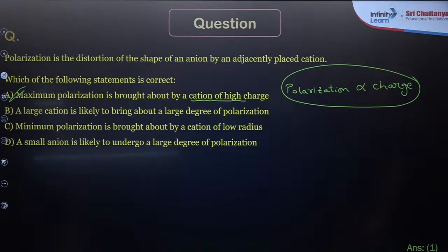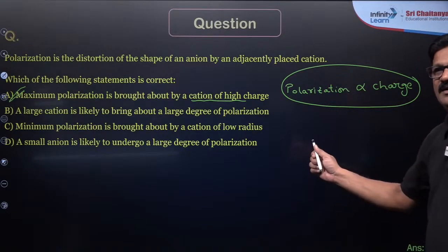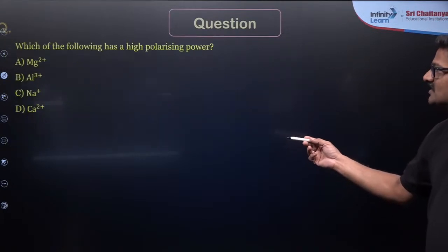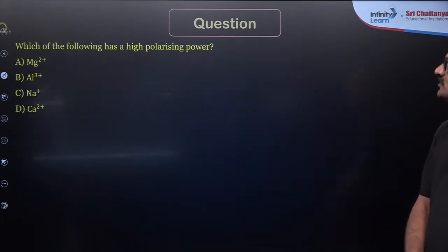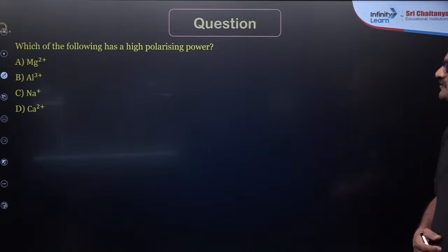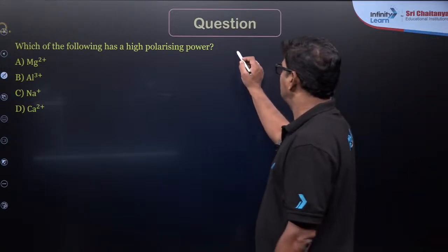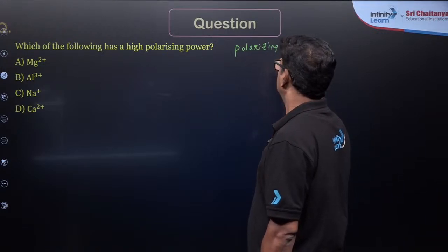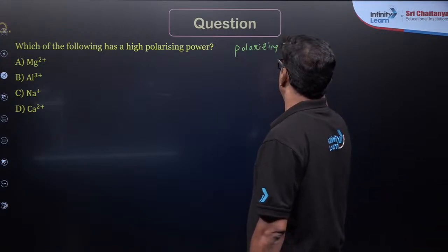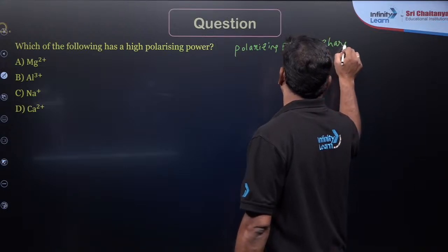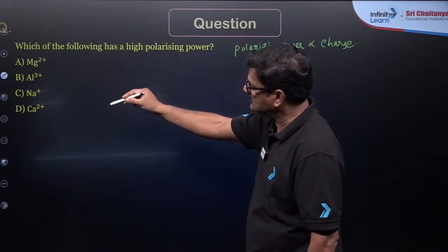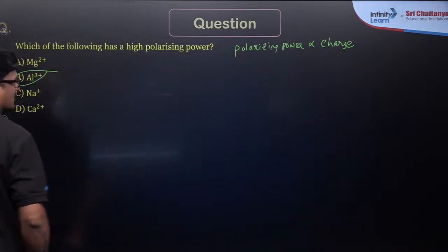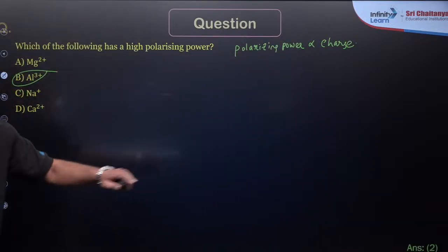Anushka, Shubham, Suresh Kumar, please participate in these kinds of discussions here. Which of the following has high polarizing power? Polarizing power is directly proportional to the charge. Check the charge. Which one has the higher charge? Aluminum has the higher charge. So the answer is going to be 2.